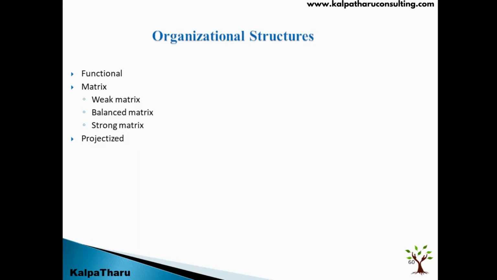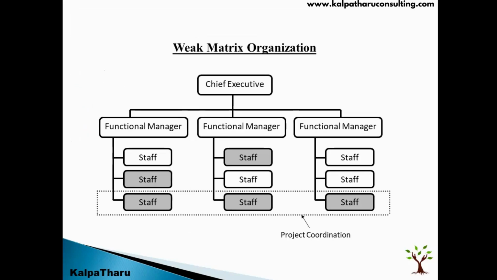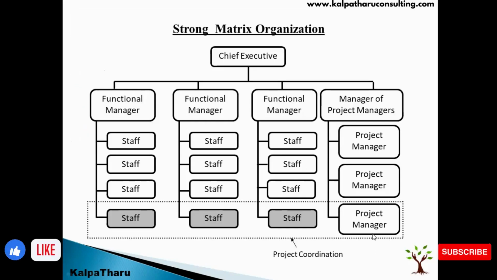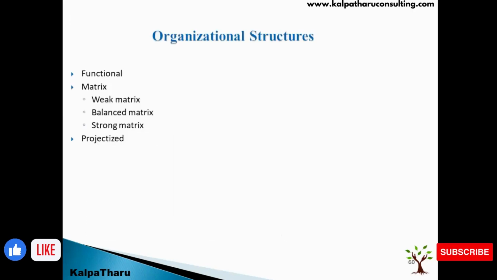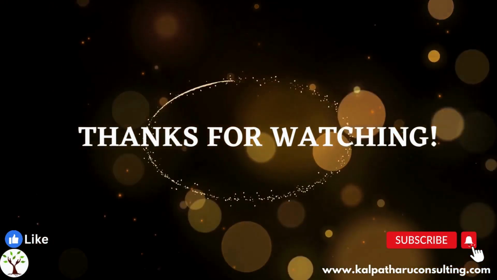In case they do not mention any organization structure, then by default, you have to assume it as strong matrix, right? In case they do not mention anything. So in a strong matrix, what is that? The project manager has full authority over the project, but when it comes to human resources, he borrows from the functional departments, right? So this is about the strong matrix, which you can assume for the question in case they do not mention which organization structure they are referring to.